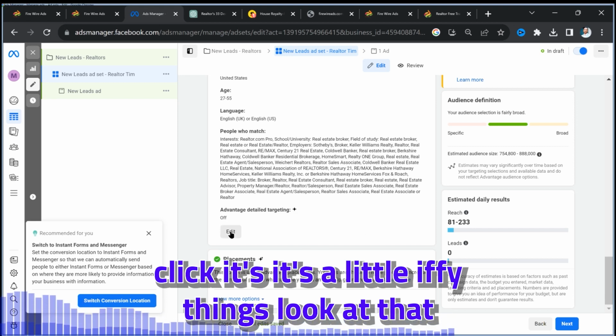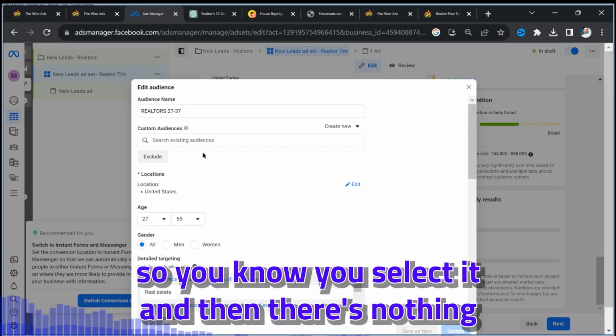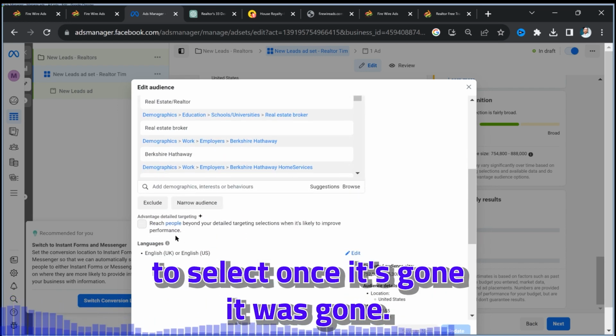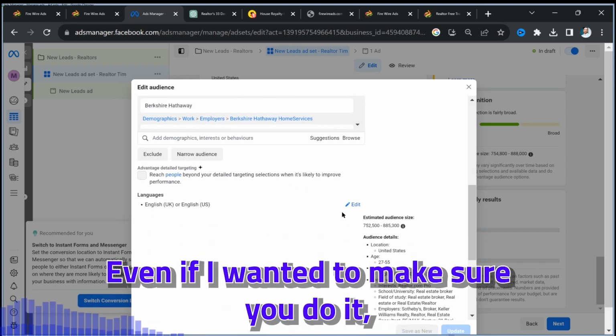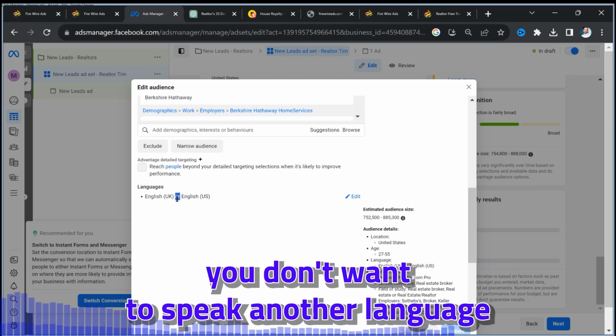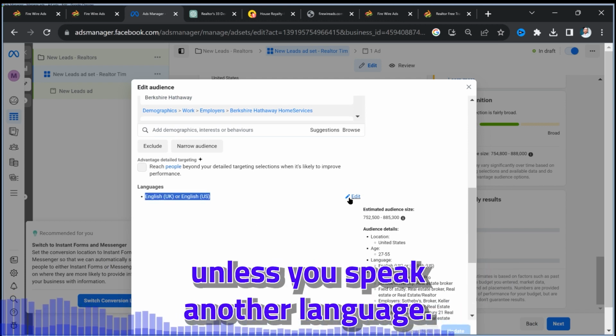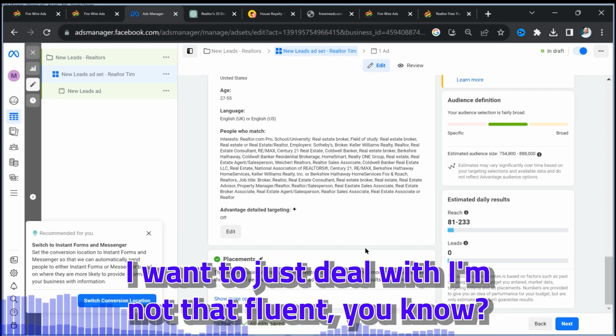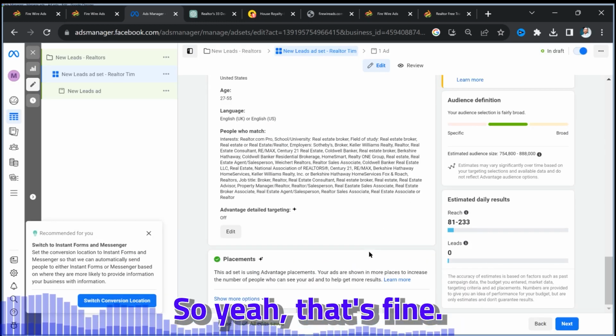It's some little iffy things. Look at that. You select it, and then there's nothing to select. Once it's gone, it was gone. So I can't even select it even if I wanted. And make sure you select the right language. Unless you speak another language, you could select Spanish. I speak Spanish, but I'm not that fluent, so yeah, that's fine.